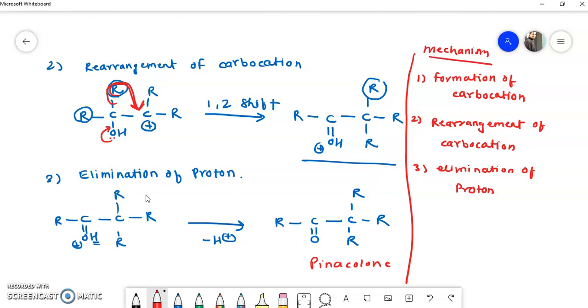Remember, this is a very important rearrangement reaction in organic chemistry. We have seen today what the pinacolone rearrangement is and its mechanism by taking a general example. In the next video we will see examples of this pinacolone rearrangement. We'll see applications of this pinacolone rearrangement.